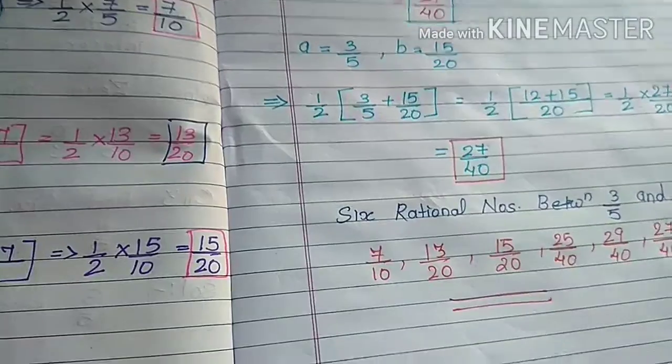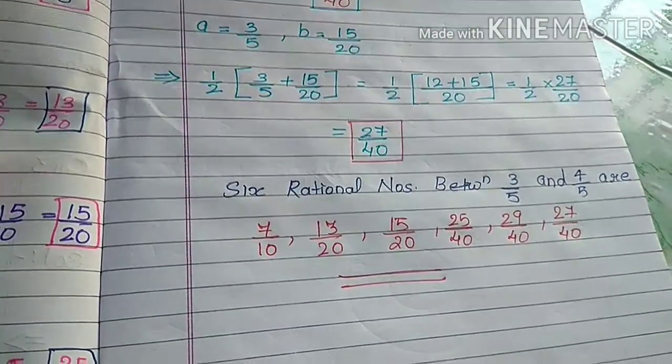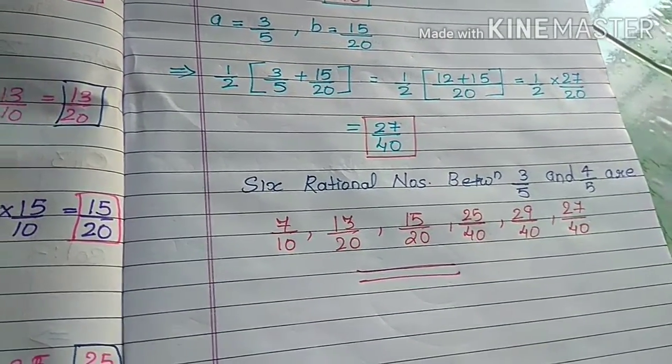So this is the formula method we use for finding rational numbers.